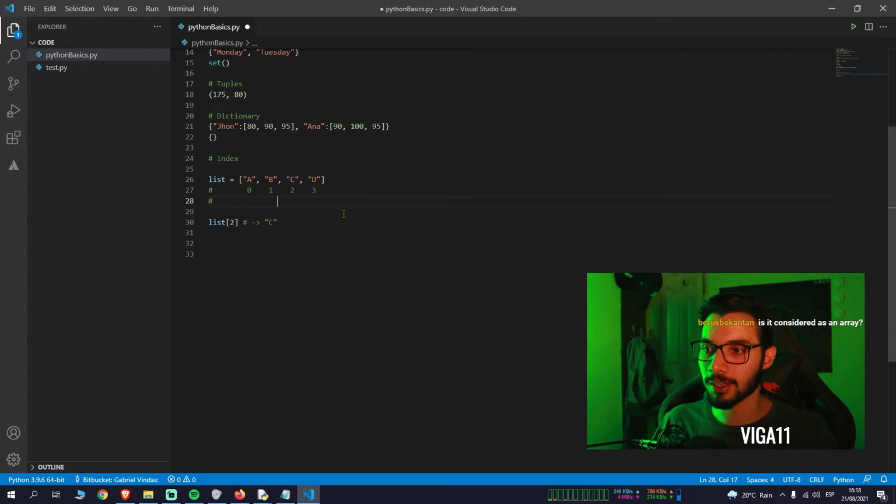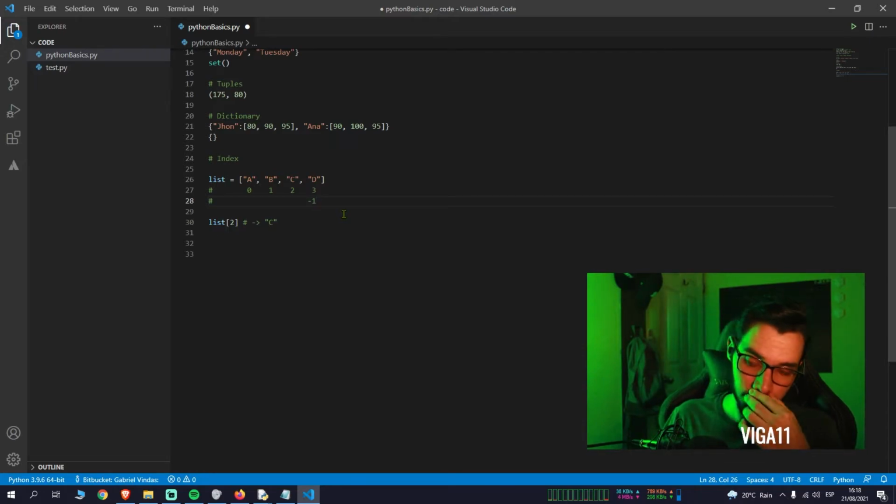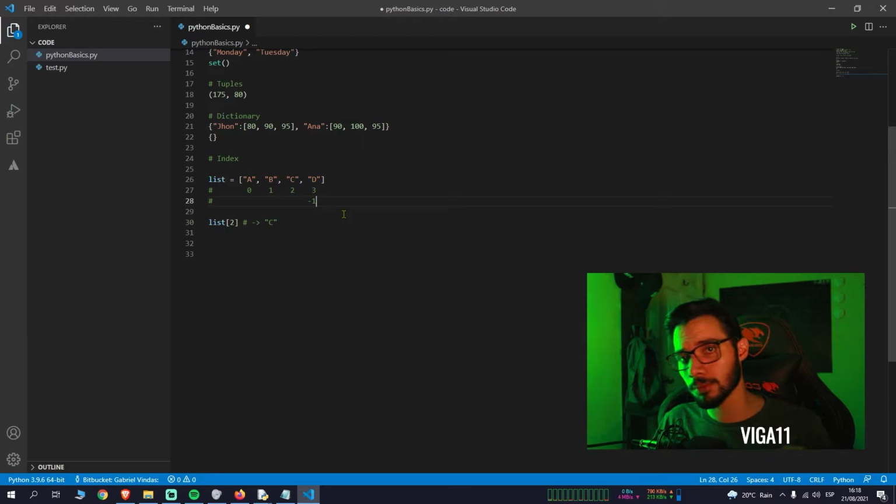But from the back, it just starts with -1. Okay, it cannot be -0 because technically it doesn't exist, but -1 will give you the last element of the list. And it goes the same way, just backwards. So -1 would be D, and this would be -2, and B would be -3, and this is -4, and it works the same way, right?